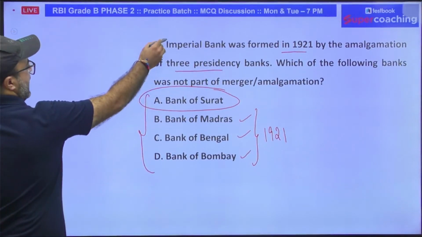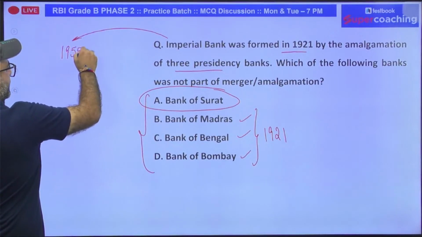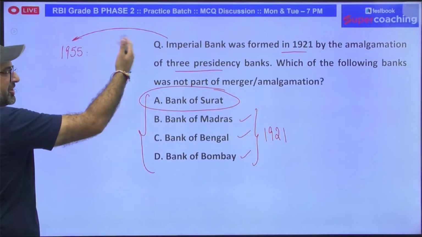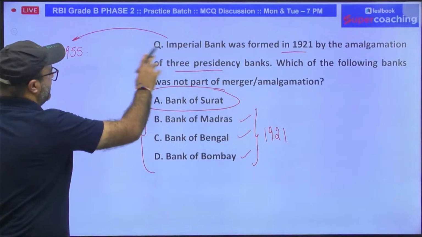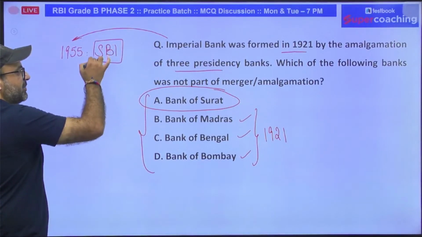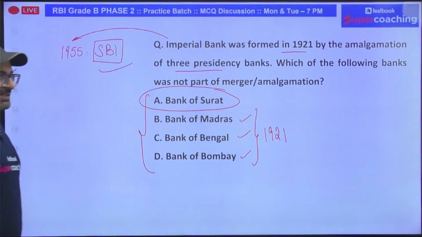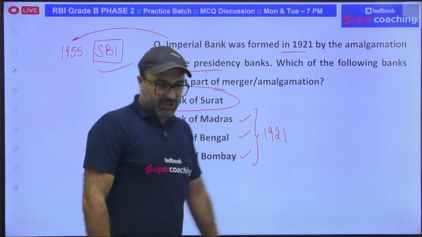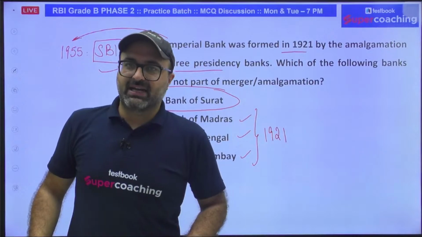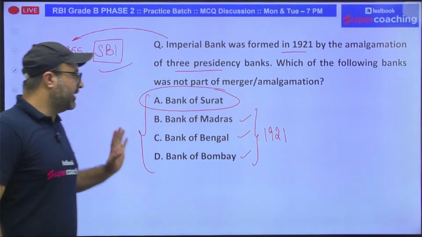Later on in 1955, the majority shares of Imperial Bank of India were taken over by the Government of India, and it was renamed as State Bank of India. But if someone asks you, Imperial Bank of India was the result of how many banks, then the answer is it was the result of amalgamation of three banks excluding Bank of Surat.